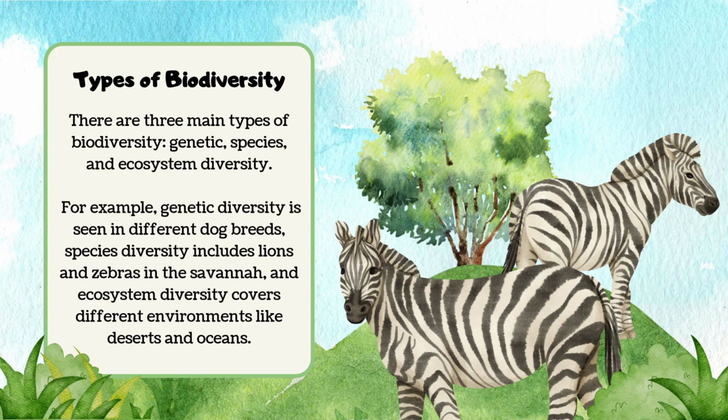Types of biodiversity. There are three main types of biodiversity: genetic, species, and ecosystem diversity. For example, genetic diversity is seen in different dog breeds. Species diversity includes lions and zebras in the savanna, and ecosystem diversity covers different environments like deserts and oceans.